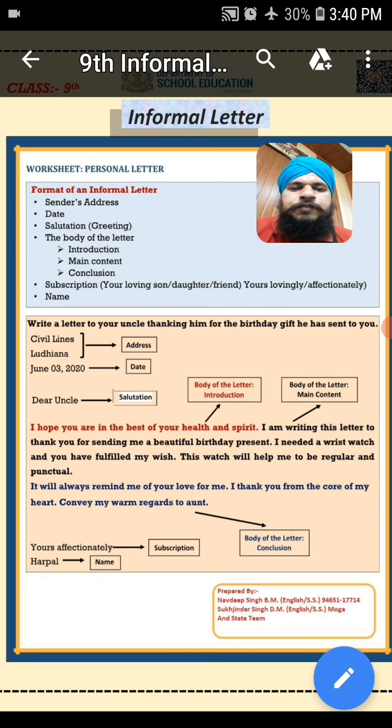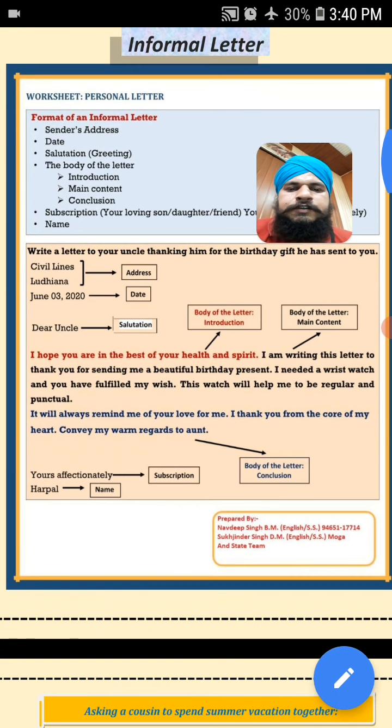What is this? Your loving son, your loving daughter, your loving friend. And you can also write yours lovingly, yours affectionately. At last you will write your name. So one letter we will discuss regarding this.